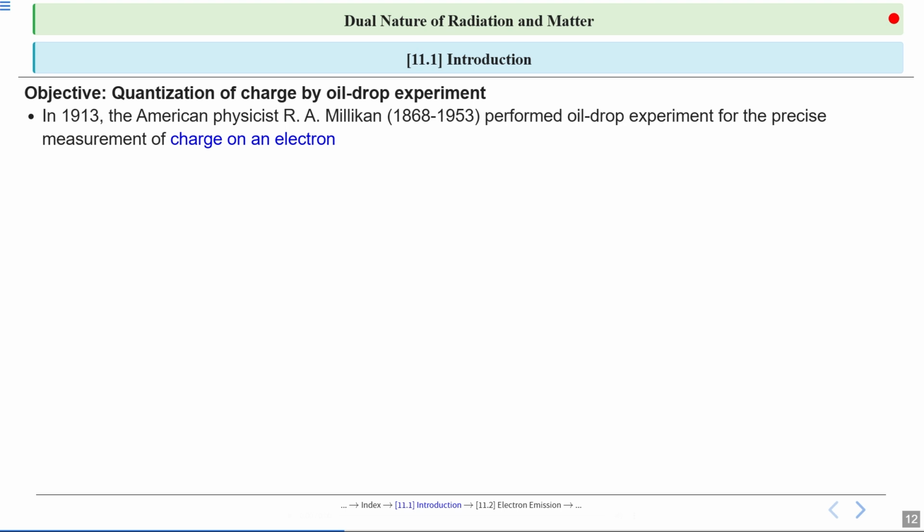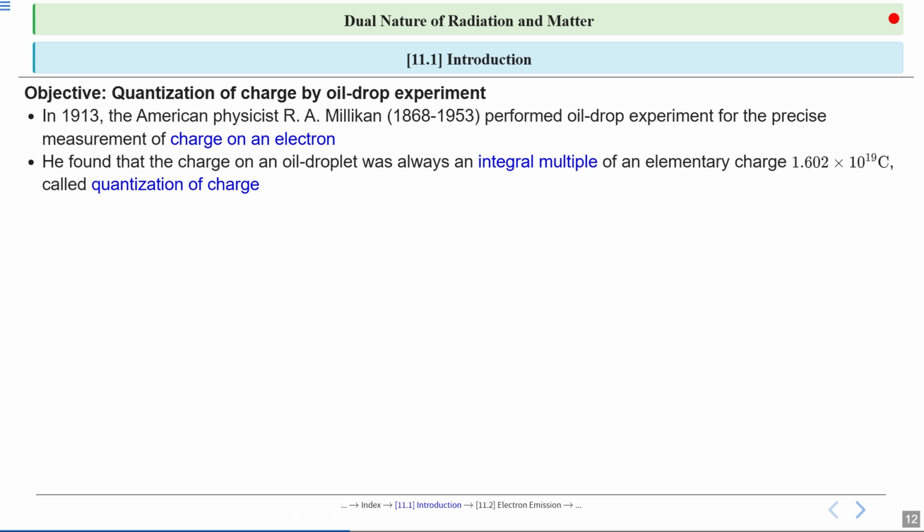In 1913, the American physicist Robert Millikan performed the famous oil drop experiment. What he did was suspend tiny oil droplets between two electrically charged plates and observe their motion by adjusting the voltage. He could balance the gravitational force pulling the droplet down with the electric force pushing it up. This allowed him to measure the charge on each droplet very precisely.